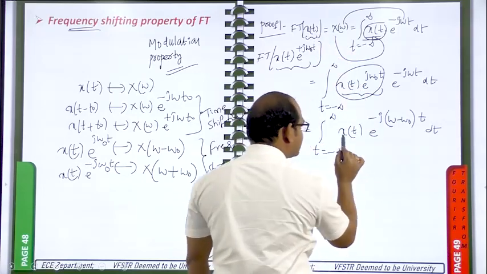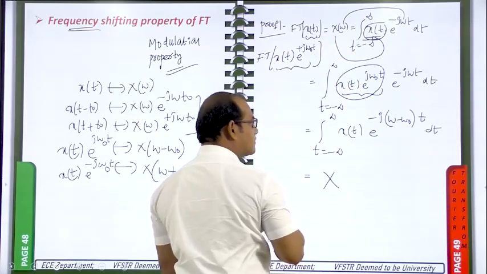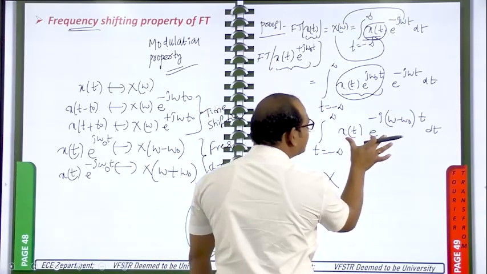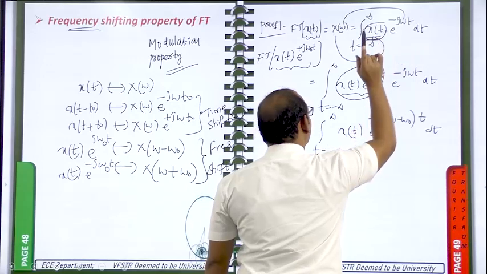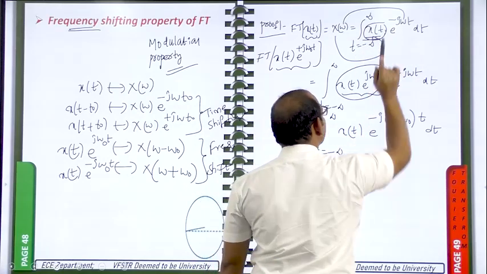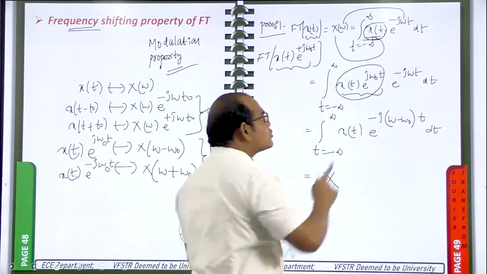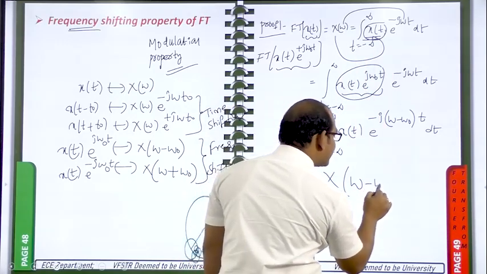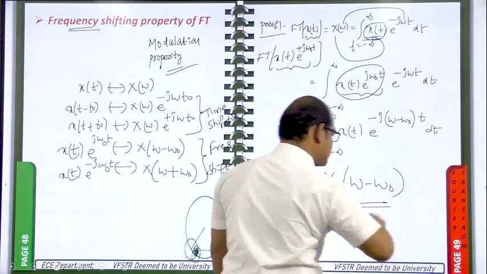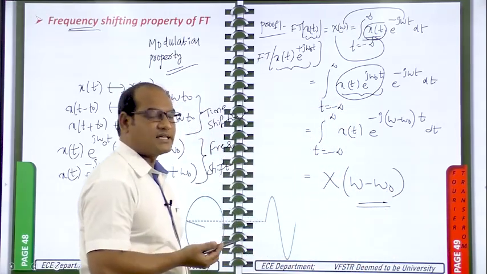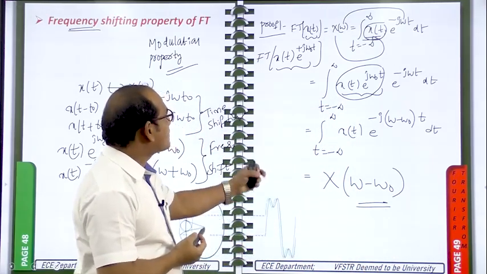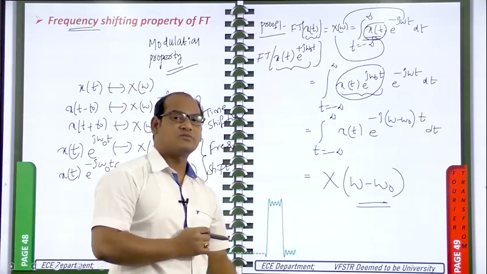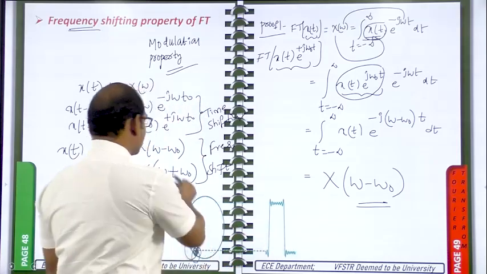Here also small x is there, so we should use capital X. In between minus j and t, here omega minus omega naught is there. This integral is the same as this integral, except here omega is there, and here omega minus omega naught is there. So it should be called X of omega minus omega naught. That is the thing. So the Fourier transform of x of t into e power j omega naught into t is capital X of omega minus omega naught. You can try for the other one.